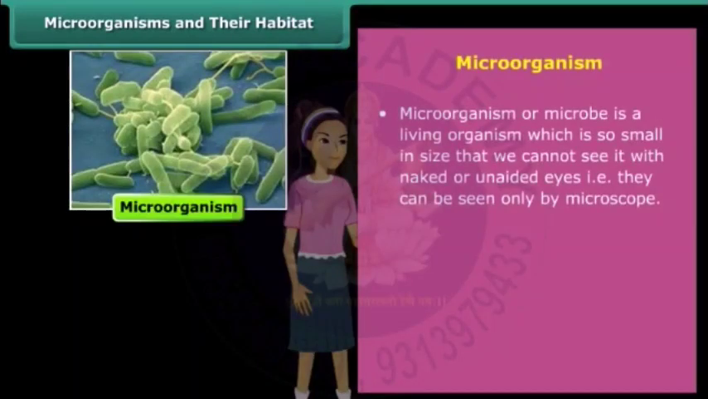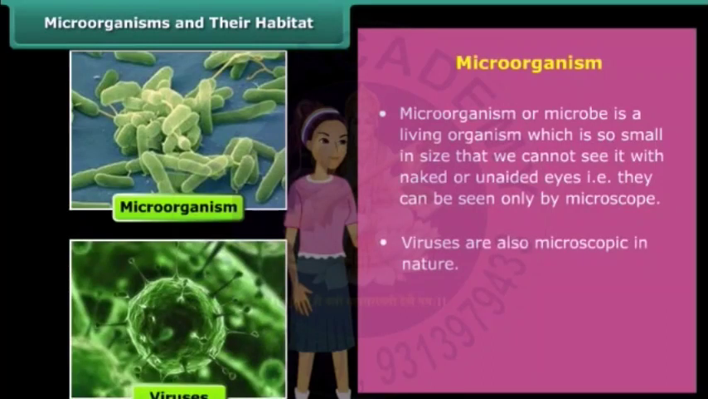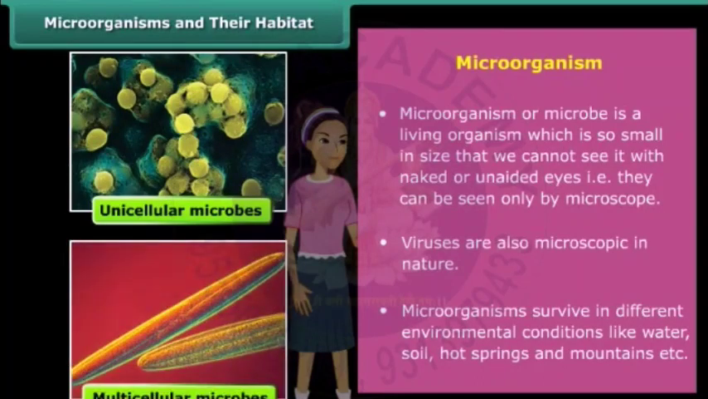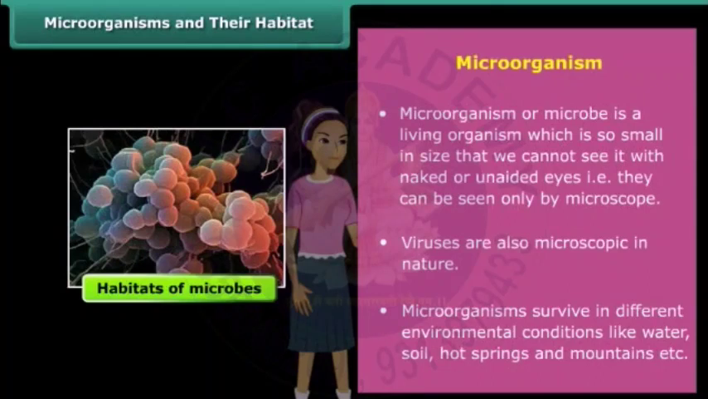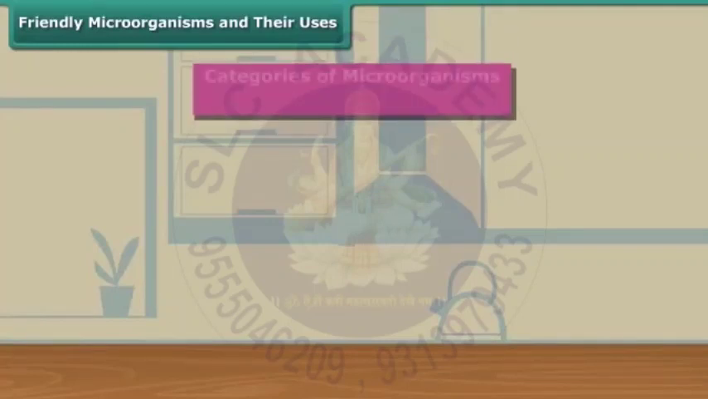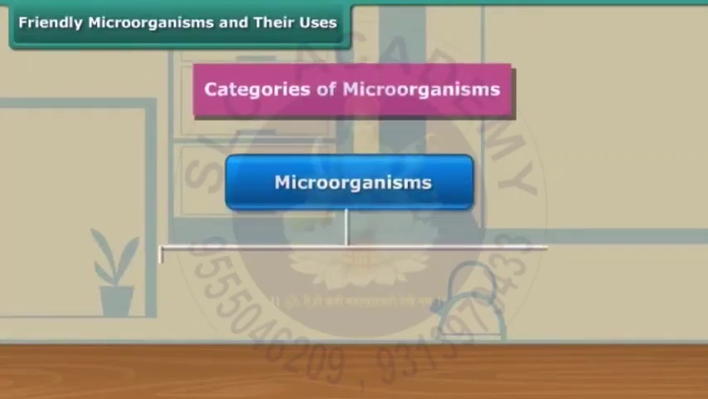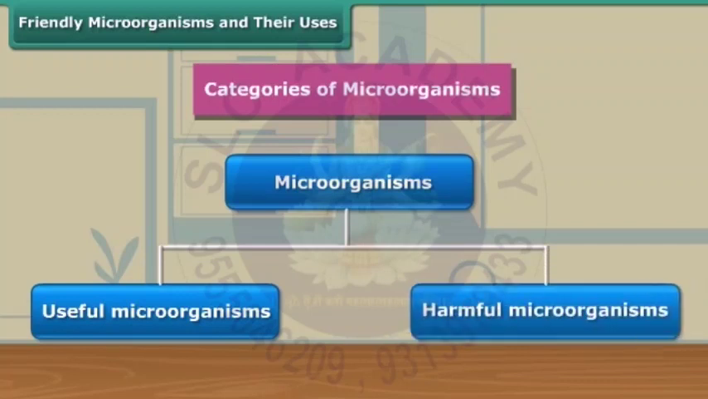A microorganism or microbe is so small in size that we cannot see it with naked or unaided eyes. They are broadly classified into four major groups: bacteria, fungi, protozoa, and algae. Viruses are also microscopic. Microorganisms can survive in different environmental conditions. Dear students, these microorganisms are broadly categorized into useful microorganisms and harmful microorganisms.